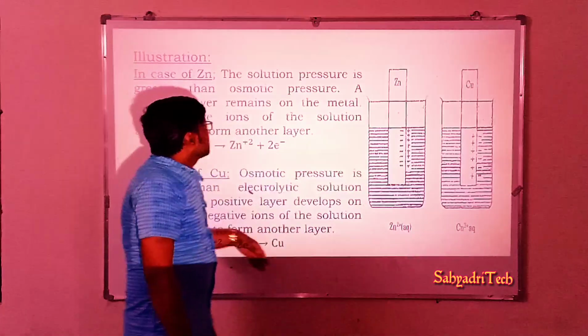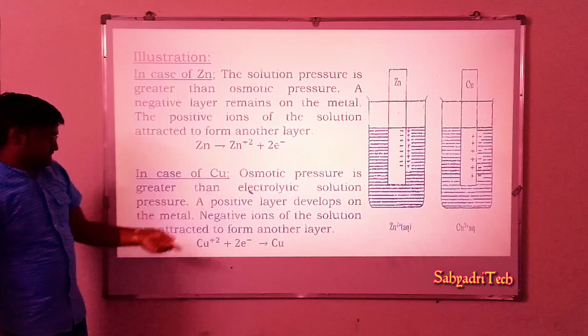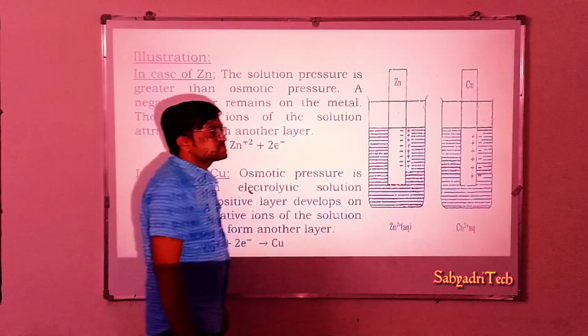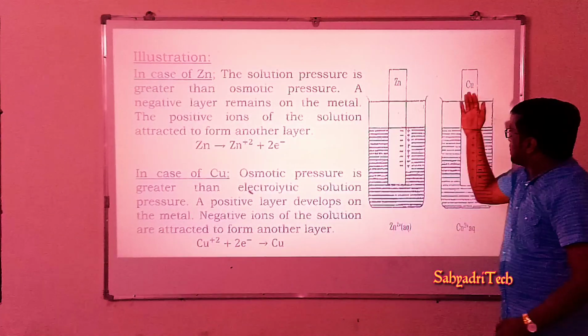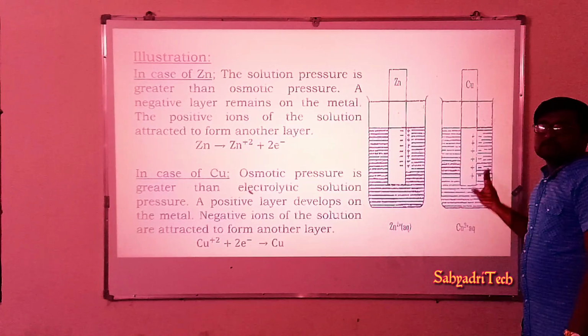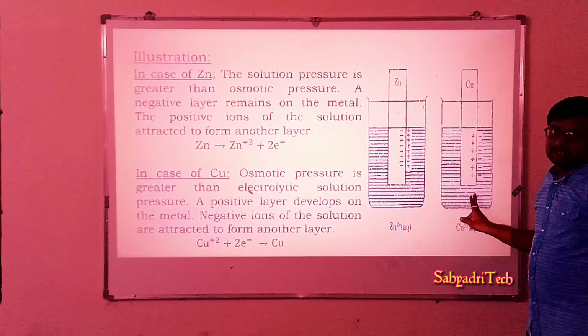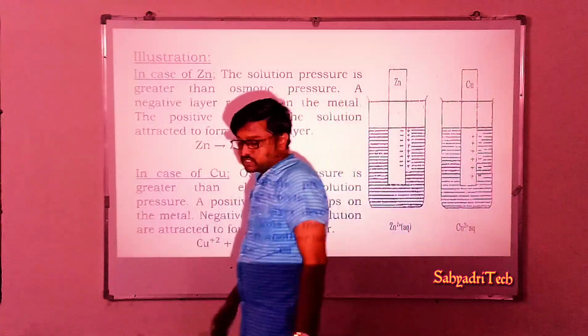Well, coming to the second illustration, copper is placed in a solution of its own ions. Say a copper sheet is immersed in a solution of copper 2+ ions. Again the same metal is in contact with a solution of its own ions.